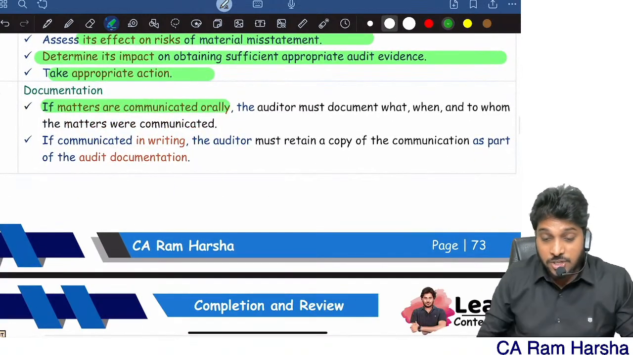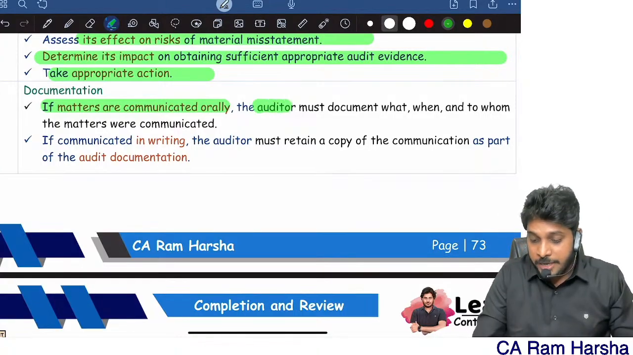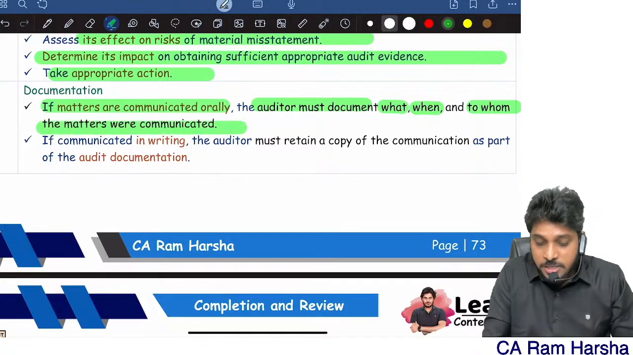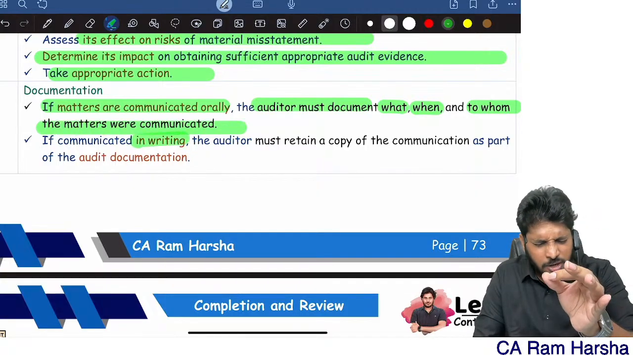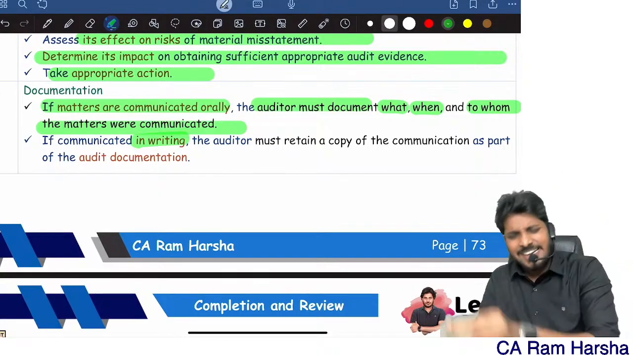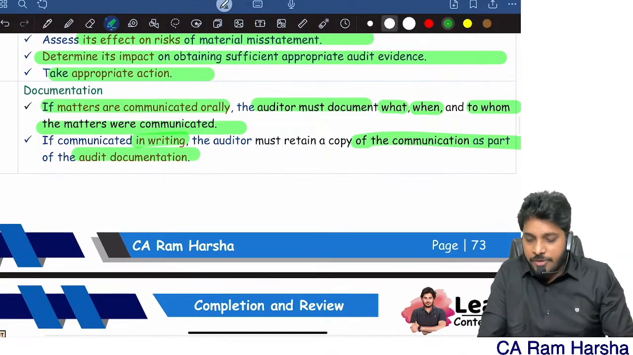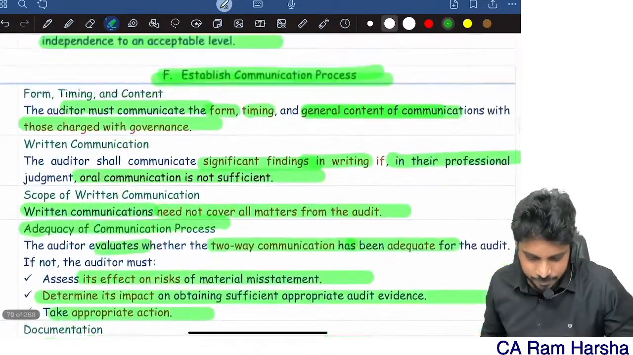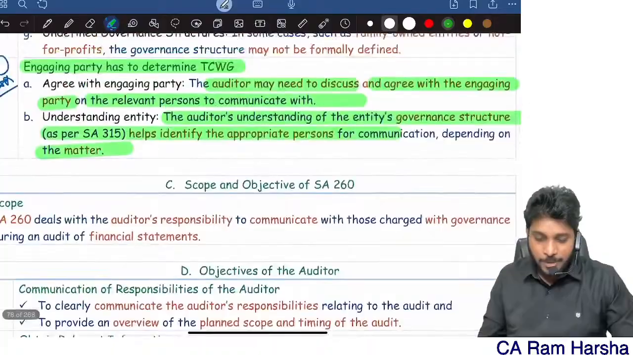And if any matters are communicated orally, please document what you communicated, when you communicated, and to whom it is communicated. All that you document. If any communication is made in writing to top management, just keep a copy of it as a part of documentation. That's it. Now, the two-way communication process.